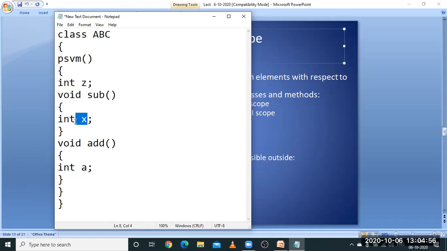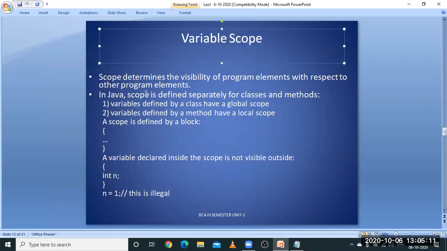But whereas the x variable and a variable cannot be accessed by the other methods because they are of local scope. This is about local and global scope. A scope is defined by a block, open flower brace and closed flower brace. Similarly, a variable declared inside the scope is not visible outside. As I said, int n equals 1 here is illegal because it is coming outside of the scope. It is initializing the value outside of the scope. This is illegal, as we said.